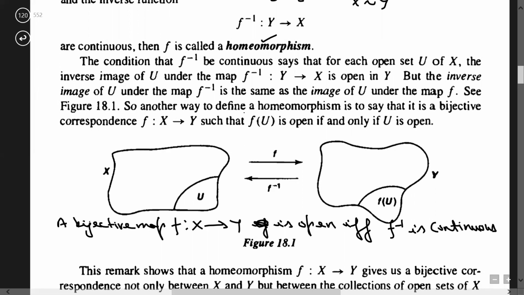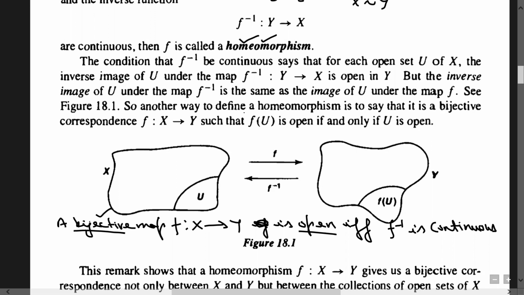So using this, the above definition of homeomorphism can also be expressed in terms of open maps. There is a difference between an open set and an open map, and here I am talking about an open map. If we assume that our map is bijective, then showing f inverse is continuous or showing that f is an open map are both equivalent.